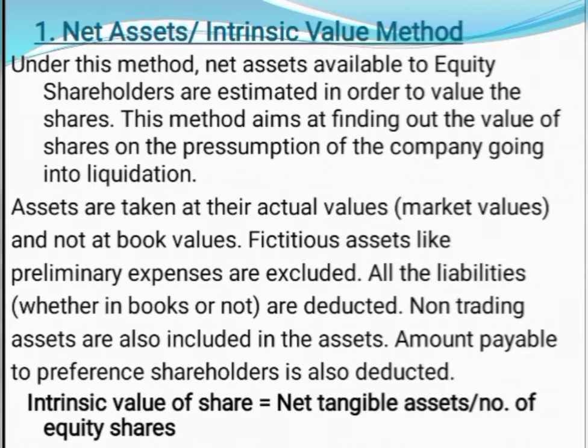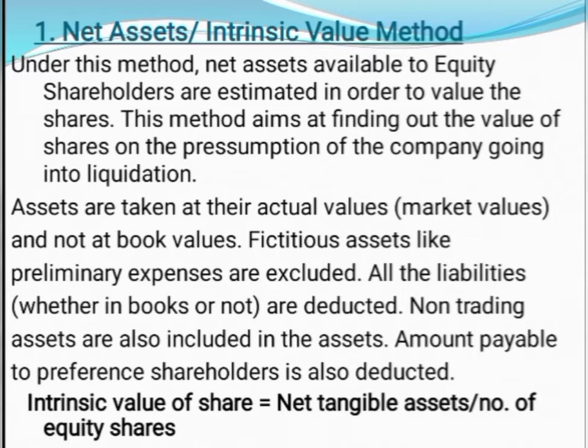So here we use the formula: intrinsic value of the share is equal to net asset available to the equity shareholders divided by number of equity shares. We first need to find out the net assets available to the equity shareholders. Here the value of shares is found on the assumption that the company is going into liquidation.